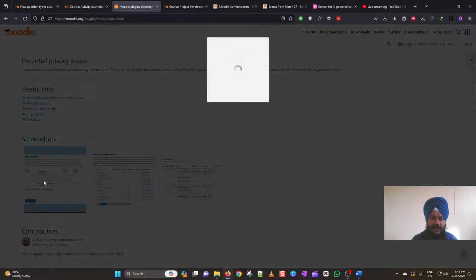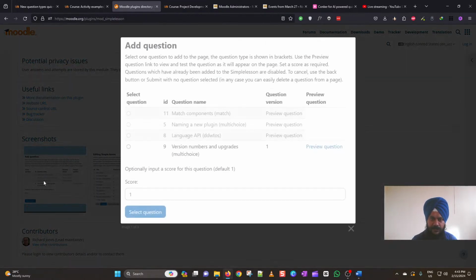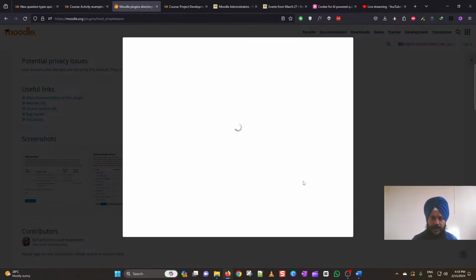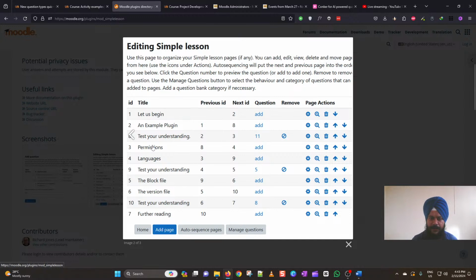So you can see in the screenshots that you will have the add question page where you can select the question and just add them to the lesson. And then you can have these types of pages added to the lesson, and you can see the previous and the next ID. So this ID column will be the previous and next page, and you can add the questions here. So it is pretty good to use this.